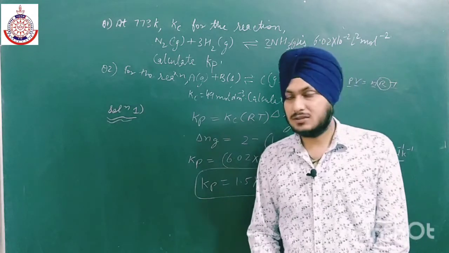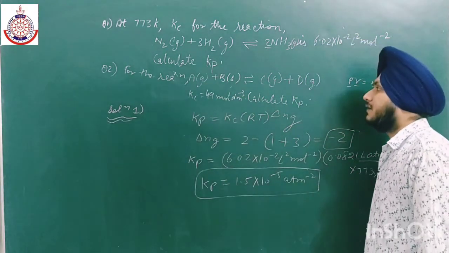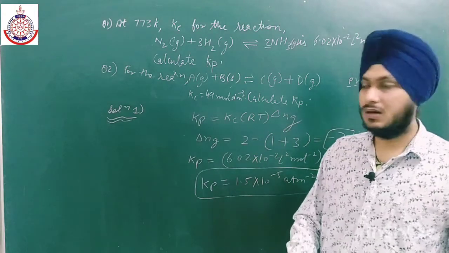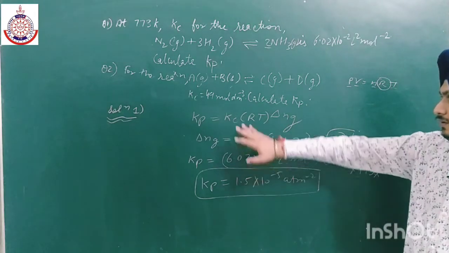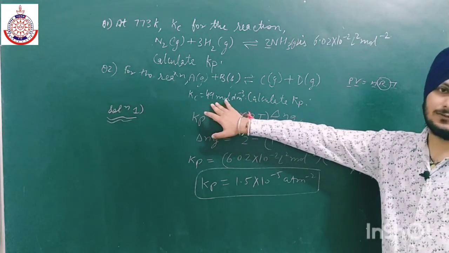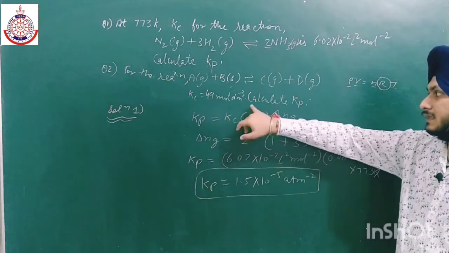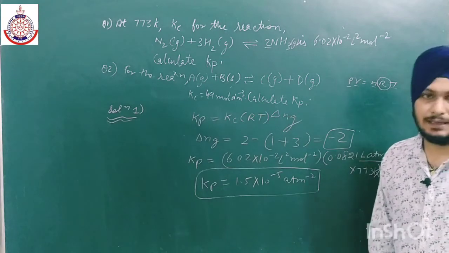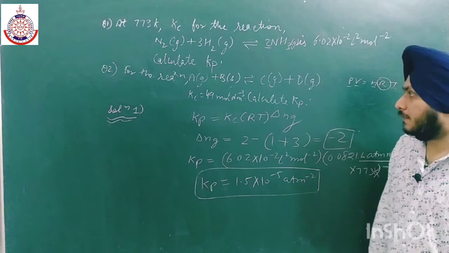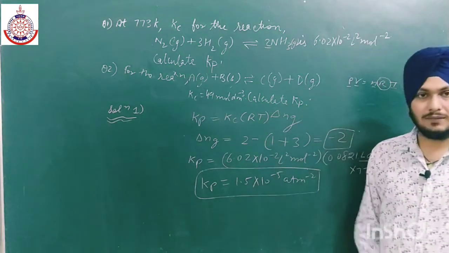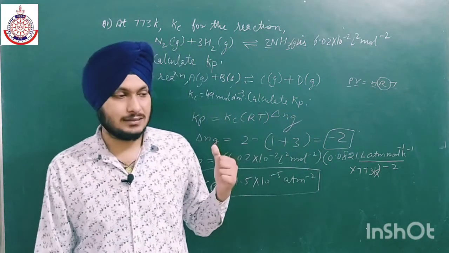The next question is for the reaction A gas plus B solid gives C gas plus D gas. I want you to try this question. Kc is given as 49 mole decimeter to the power minus 3, and you have to calculate Kp. The value of R is 0.0821. Let me know the answer in the comment section. What is the answer for Kp?